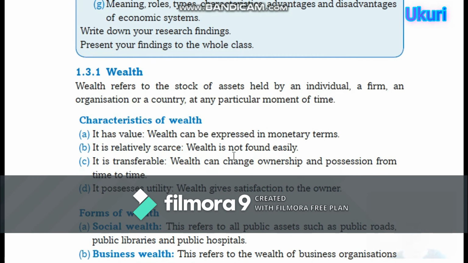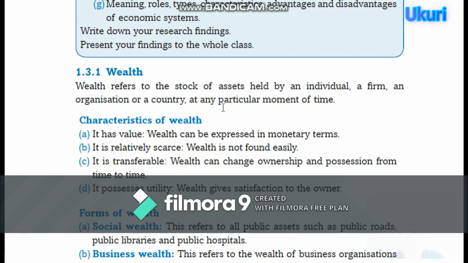Wealth refers to the stock of assets held by individuals, a firm, an organization, or a country at any particular moment of time. Kuvuga ngo wealth ni ubukungu, as in Kinyarwanda, refers to the stock of assets, ibintu byose ufite bw'umutungo wawe, that is called wealth. For example, a firm, an organization, or country at any particular moment of time. What are the characteristics of wealth?